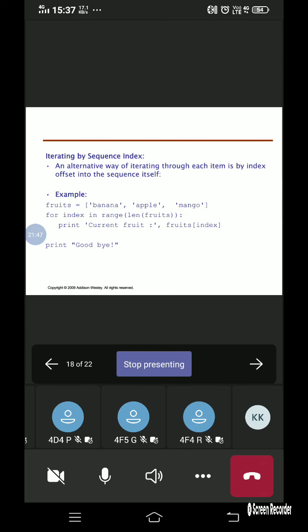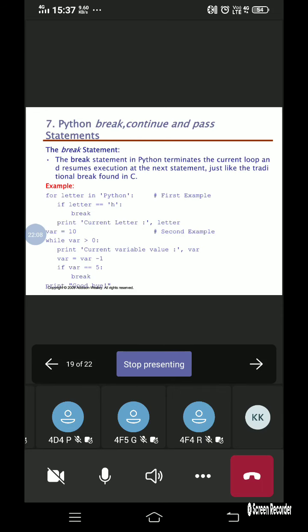Okay, and then how to iterate by the sequence index, also we had seen that we should use for index in range, and then inside the bracket we need to specify len, and in the bracket we need to specify the name of the list or the dictionary or whatever we have used. Okay, and then the break statement. The break statement in Python, as the name itself suggests, is used to terminate the current loop.